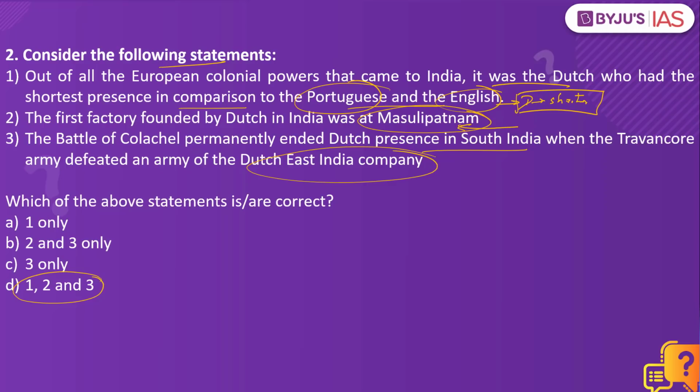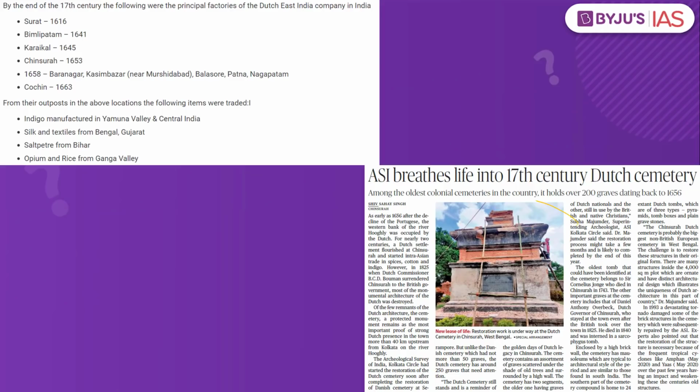Why have we taken both these practice questions? Because this article makes a mention of the Dutch cemetery. By the end of the 17th century, the principal factories of the Dutch East India Company included Surat, Bimlipatam, Karaikal, Chinsura, Baranagar as well as Cochin. What did they export from these places? Indigo was manufactured in the Yamuna Valley and central India, silk and textiles from Bengal and Gujarat, saltpeter from Bihar, and opium and rice from the Ganga Valley. All these were produced in India and exported to the places that they wanted to.